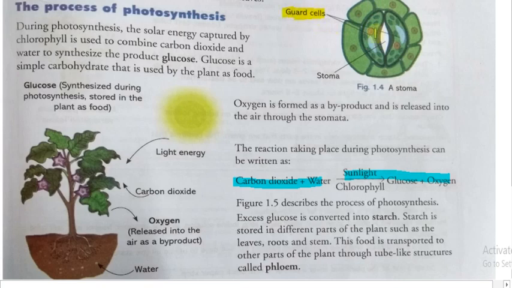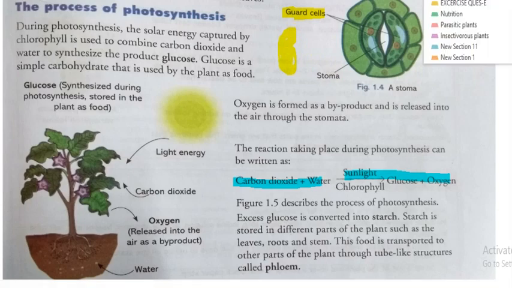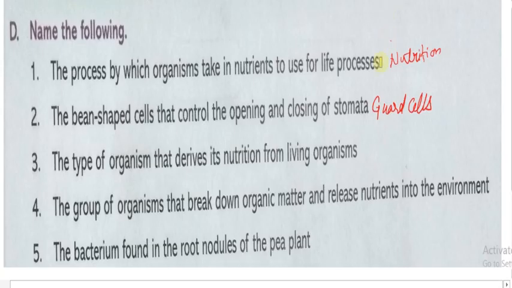Here you can see the bean-like structure, so the structure is like this. So these are guard cells. Now come to the third question: the type of organism that derives its nutrition from living organisms. That is called a parasite. So the answer is parasite.